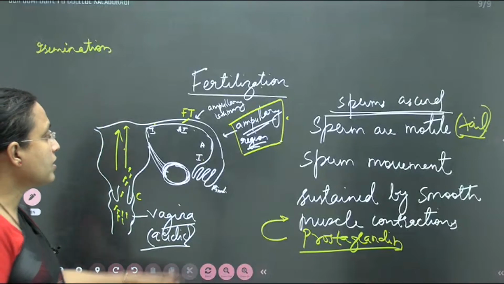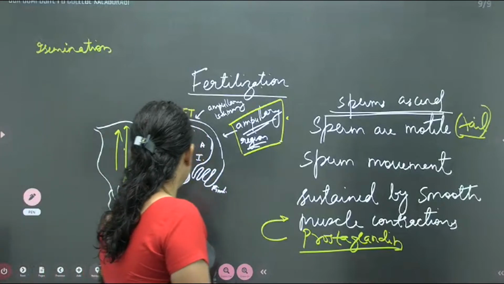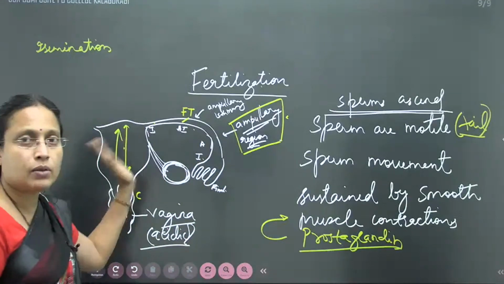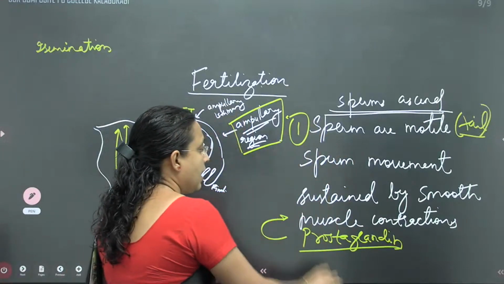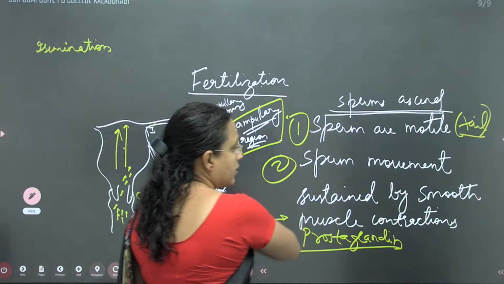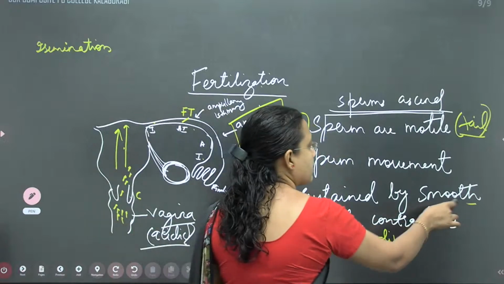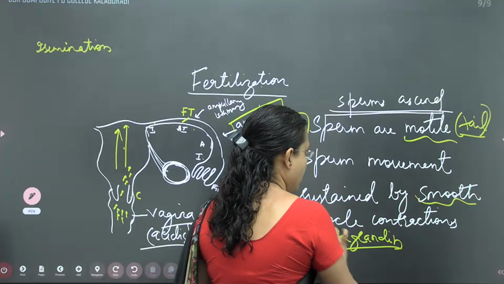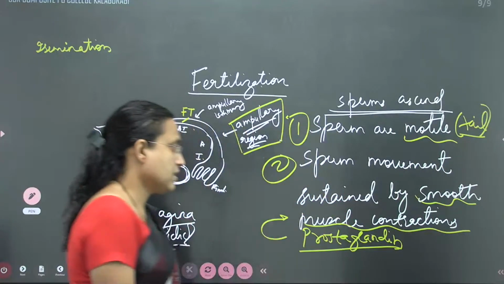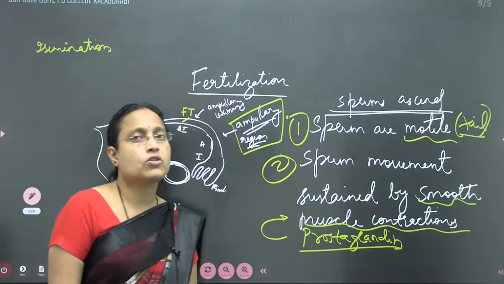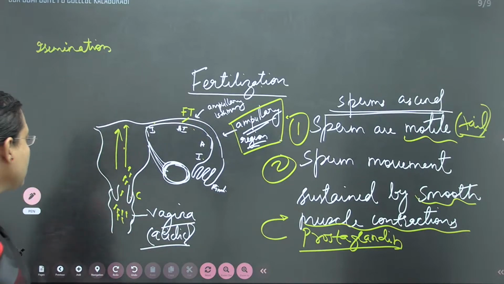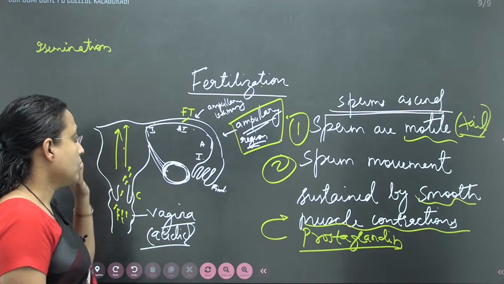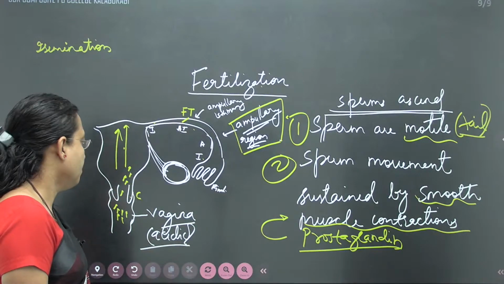So this is about the supporting structures that will help it. First is the motility of the sperm itself, and second is due to smooth muscles. And why do the smooth muscles contract? Because of the presence of prostaglandins in the semen. So that is how the sperms will move.